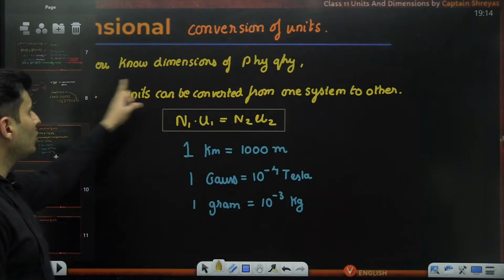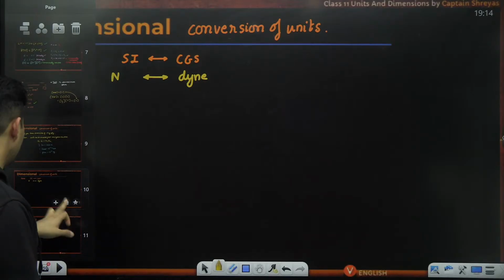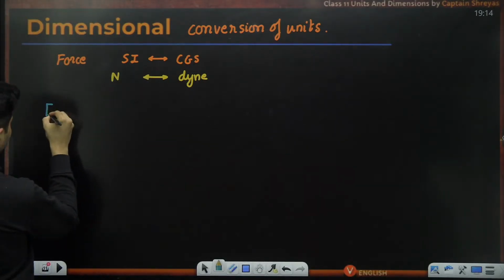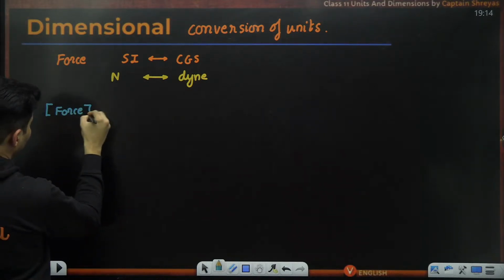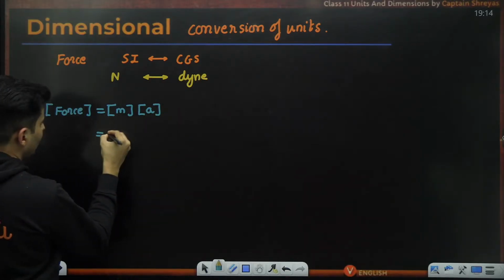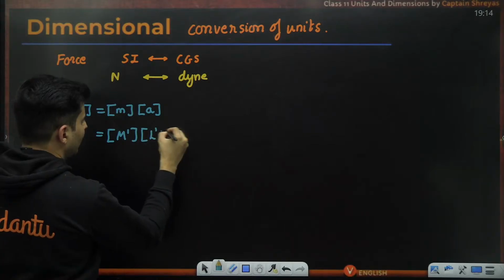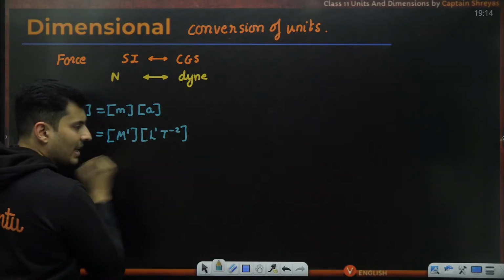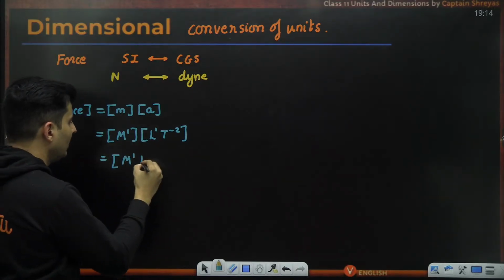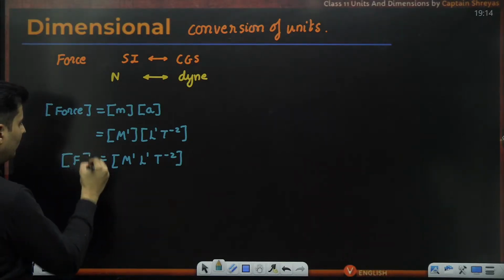Like I said, if you know the dimensions of the quantity, then you can definitely convert. So first things first, do I know the dimension of force? If you don't remember, no issue. It is the dimension of mass into the dimension of acceleration. Dimension of mass is M raised to 1. Acceleration is L raised to 1, T raised to minus 2, meters per second square. Correct? So it will be M raised to 1, L raised to 1, T raised to minus 2. So that is the dimension of force.